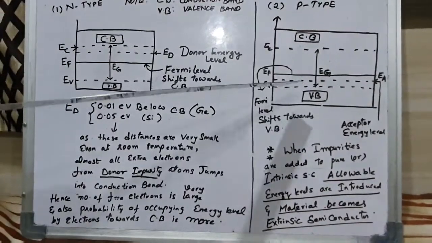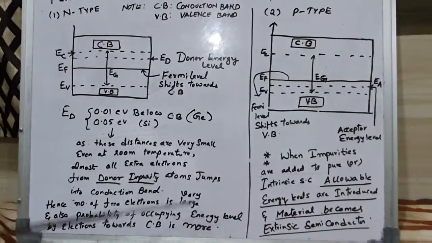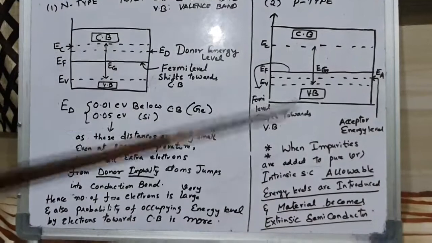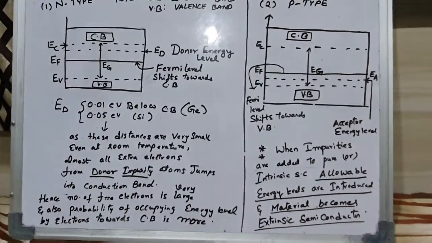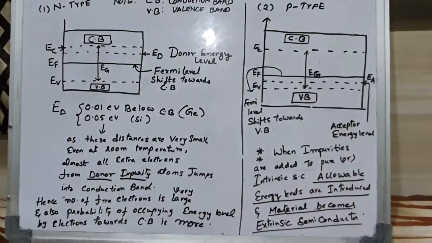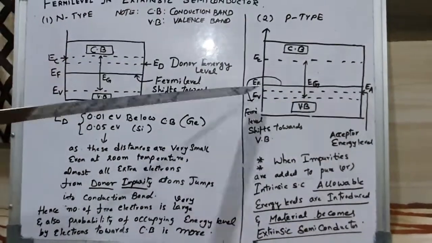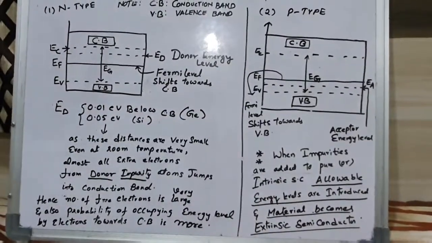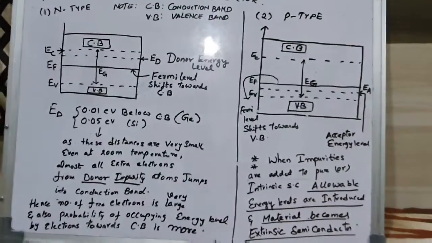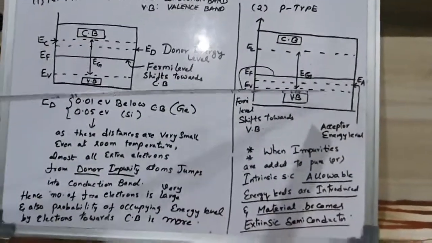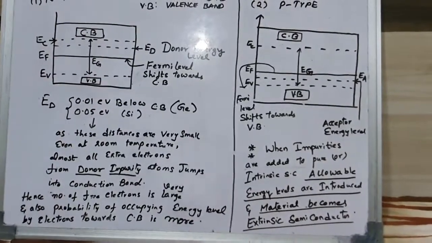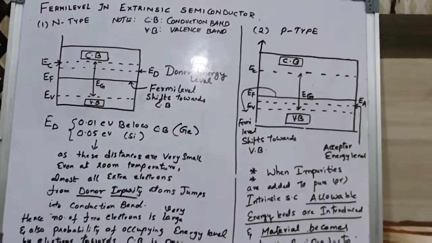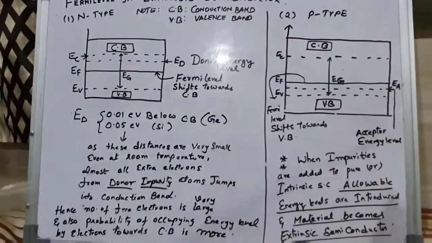Even at room temperature, the thermal energy is sufficient to extract an electron from the neighboring atom, so holes in the valence band can move even at room temperature. EA is very close to the valence band here. EA is given here.